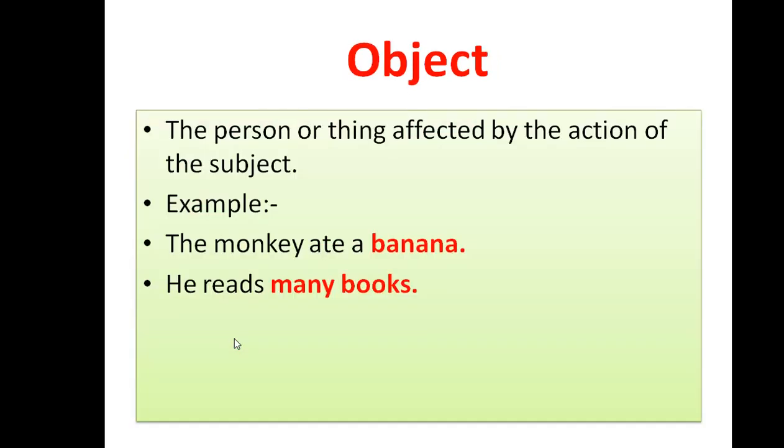Object. The person or thing affected by the action of the subject. Example, the monkey ate a banana. So the subject or a person is doing an action on the object. Here the monkey is the subject, ate is a verb and a banana is the object. So it is the action done by the subject on the object. He reads many books. So he is the subject, reads is the verb, many books is the object.